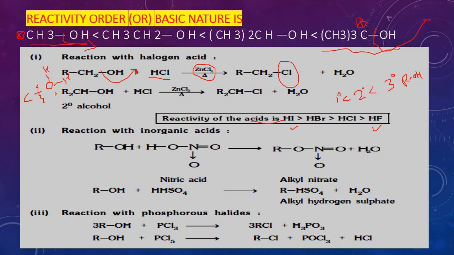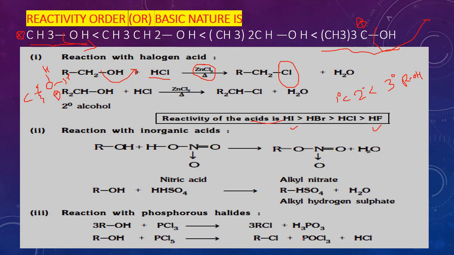After protonation, oxygen gets a positive charge, so this bond between carbon and oxygen will break easily. So protonation is the most important point here. In the case of a strong acid, protonation takes place very easily. Between HCl and HI, HI is obviously the stronger acid; HF is also a weak acid.